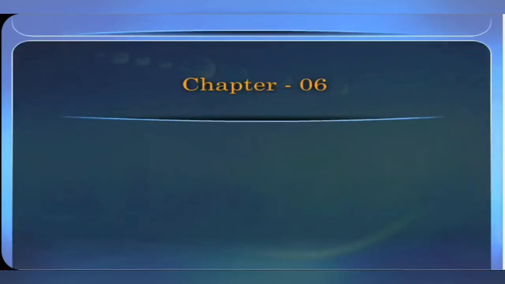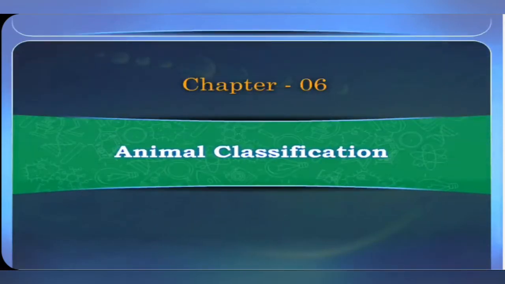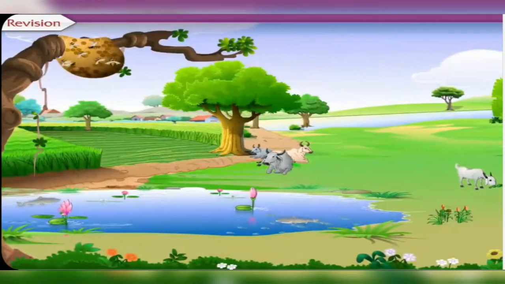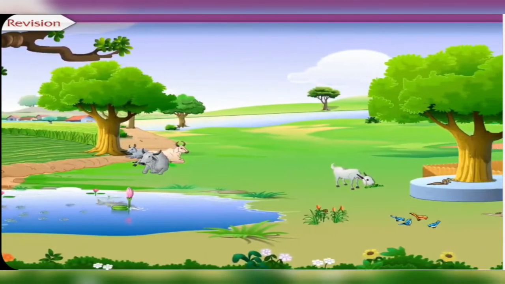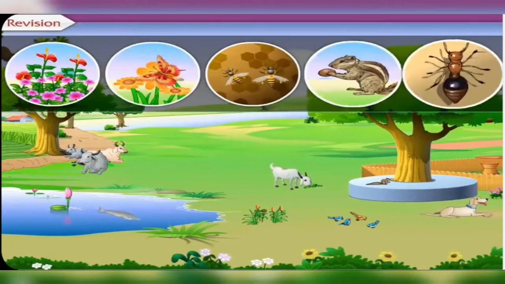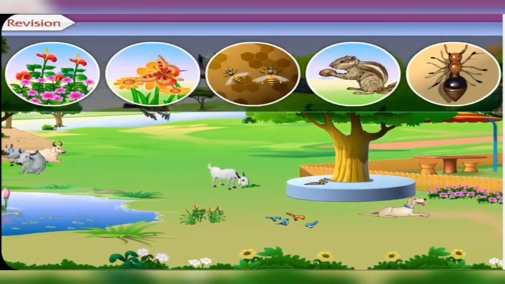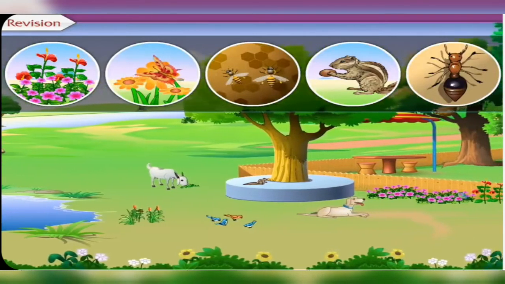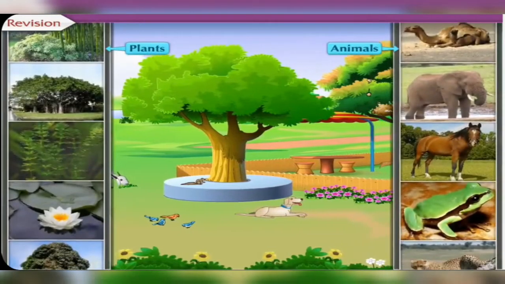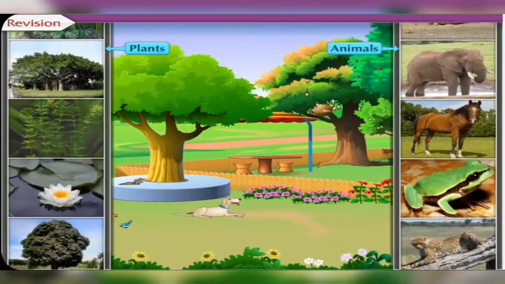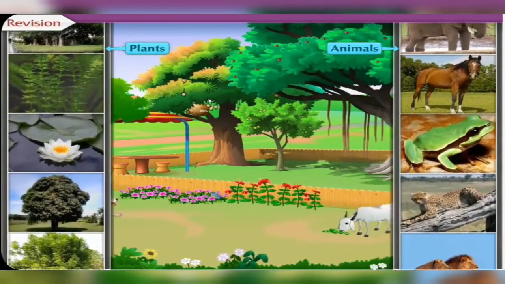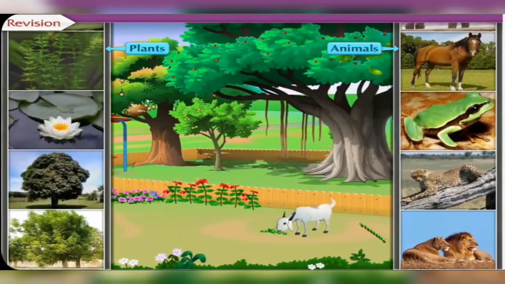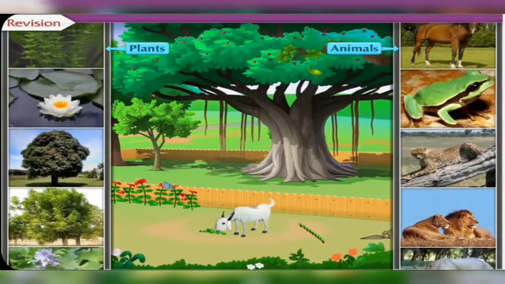Chapter 6: Animal Classification. Revision. Just take a look at your surroundings. We see a variety of plants and animals in our surroundings. Every living organism appears to be different from others in various aspects. We have already learnt in our previous grades that living organisms are grouped or classified on the basis of their similarities and differences. Come, let us quickly see how living organisms have been classified.